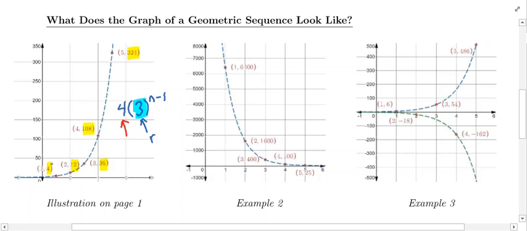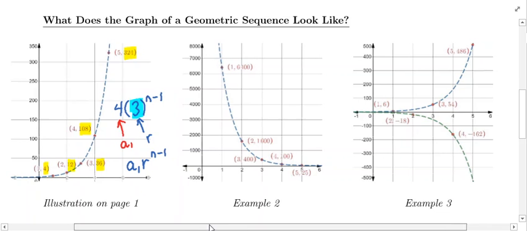That is the first term, a1. So what you're seeing here is that the curve fitting these points follows this trend of a1, the first term, times the common ratio raised to the n minus 1 power. All right, moving on.